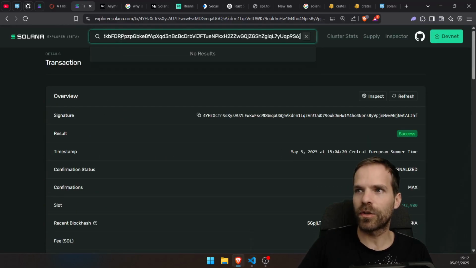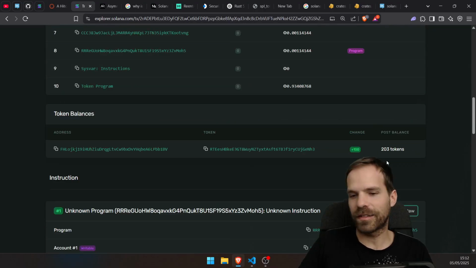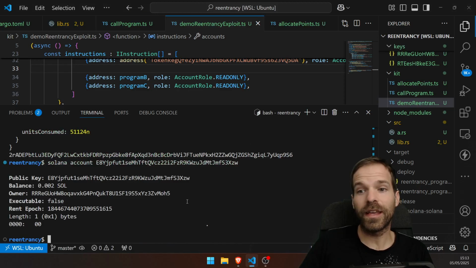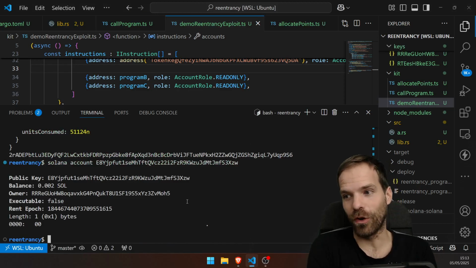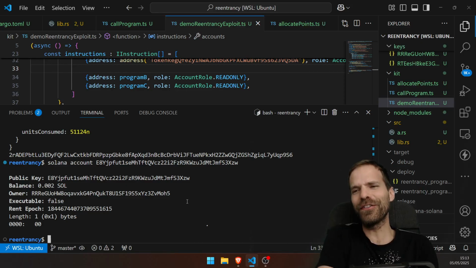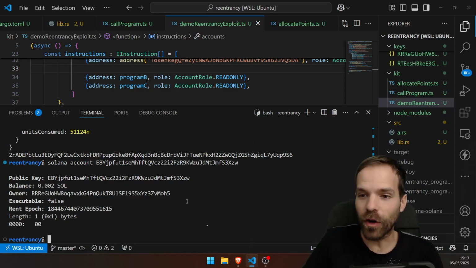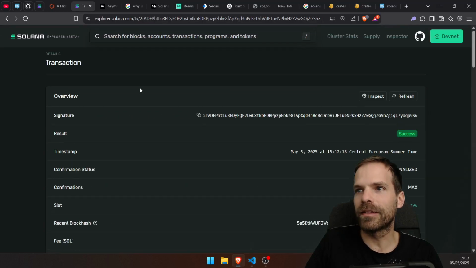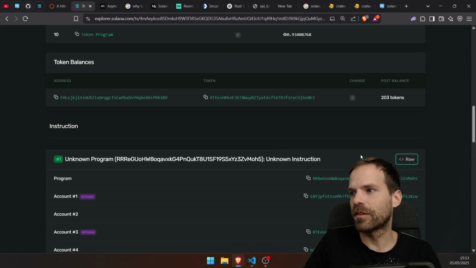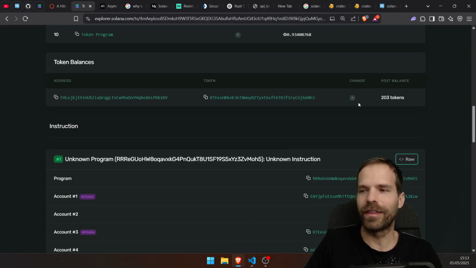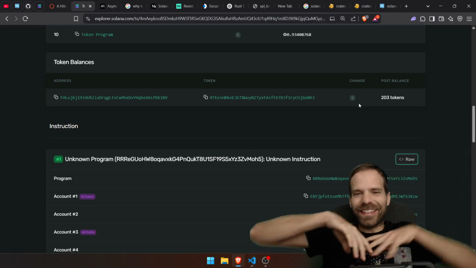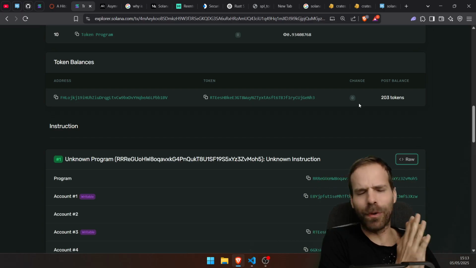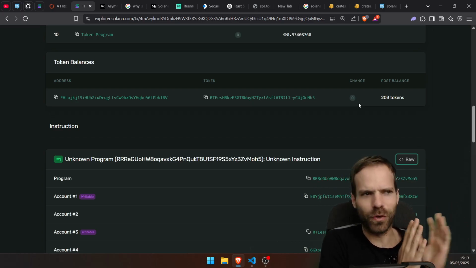Let's check if tokens are actually minted. Yes, they are. And points are actually reduced. Yes, they are. Okay, so that worked at least. Good. So far, so good. And if I call it again now, then same thing happens, but I will mint, of course, 0 tokens because I have 0 points. That's what should happen. Okay, that's the framing of it. We have a program that lets us sell points for tokens or buy tokens with points, whatever.